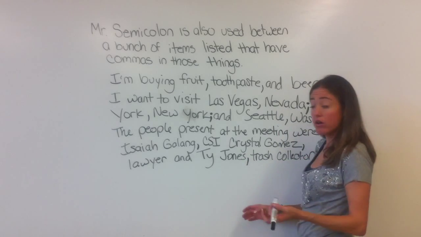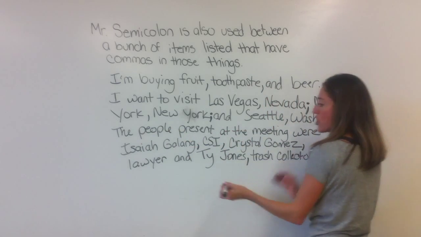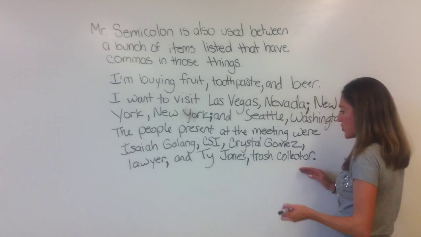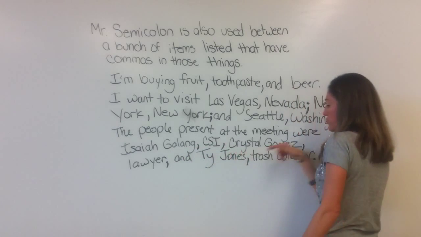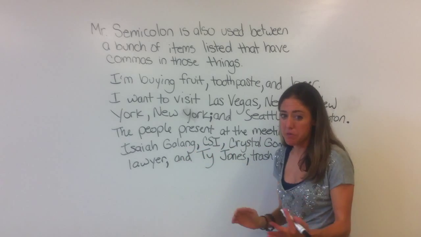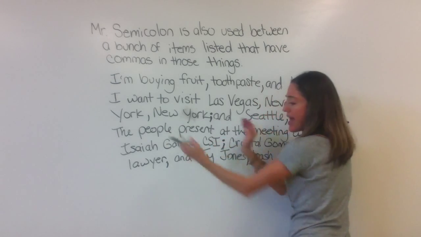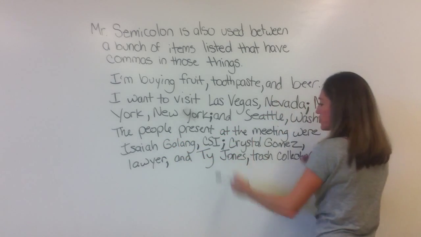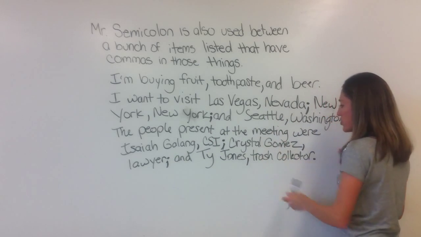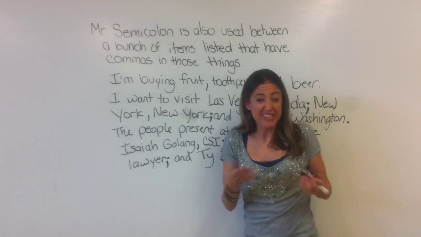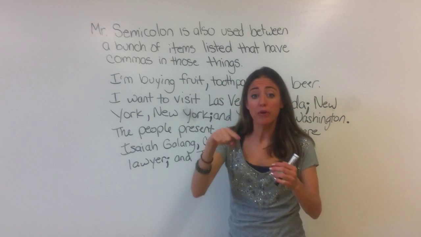Okay? Now, we also know to put a comma after each item. Isaiah Galang, CSI, comma, Crystal Gomez, lawyer. And Ty Jones, trash collector. Once again, a lot of commas. We have Isaiah Galang, comma, CSI, comma, Crystal Gomez, comma, lawyer, comma. Let's make it more clear. Isaiah Galang, CSI, end the item with a semicolon. Crystal Gomez, comma, lawyer, semicolon. And Ty Jones, comma, trash collector. Here's what you're going to do. That's easy, okay? Just end your item with a semicolon if your item has a comma within it.